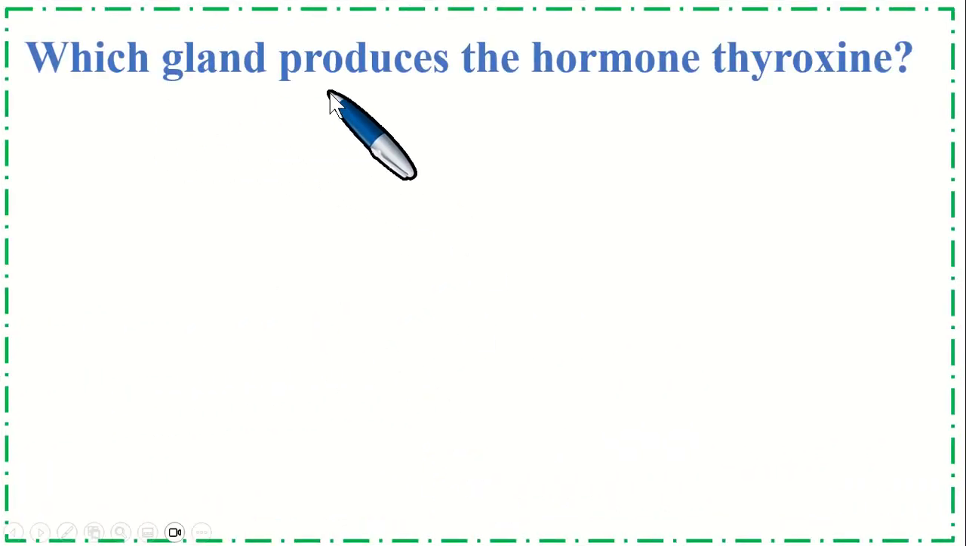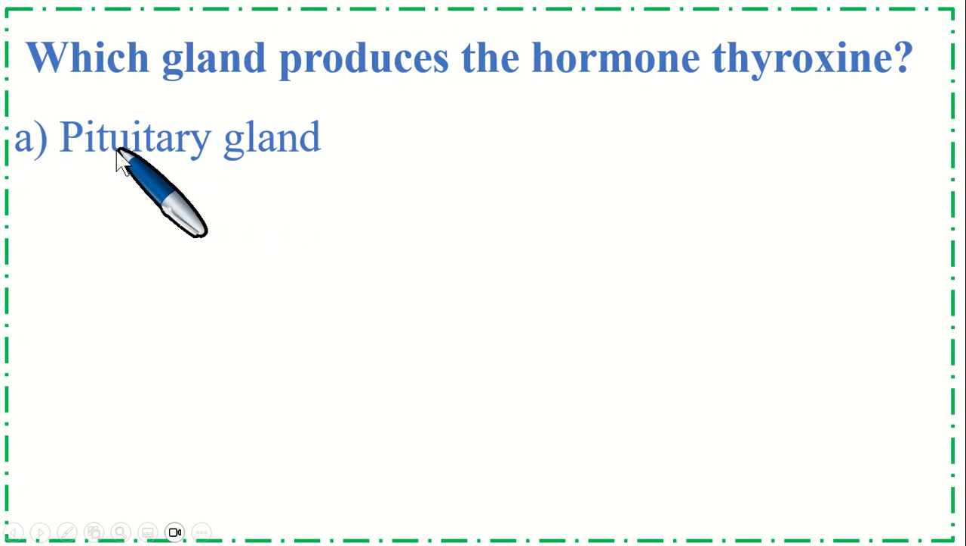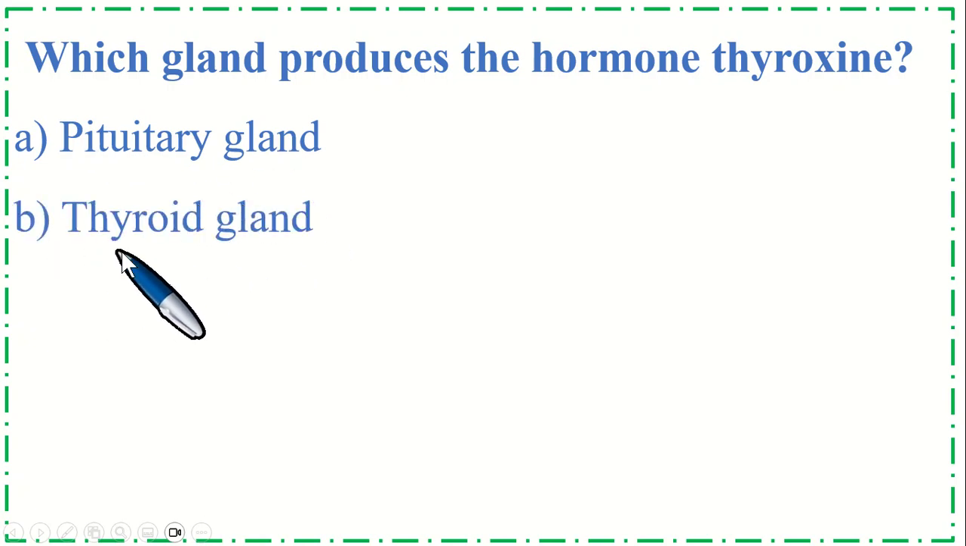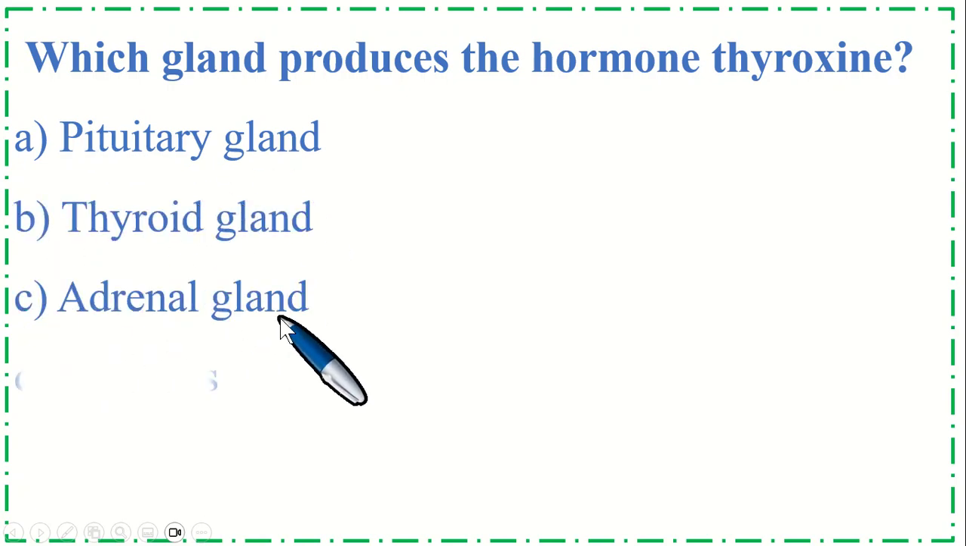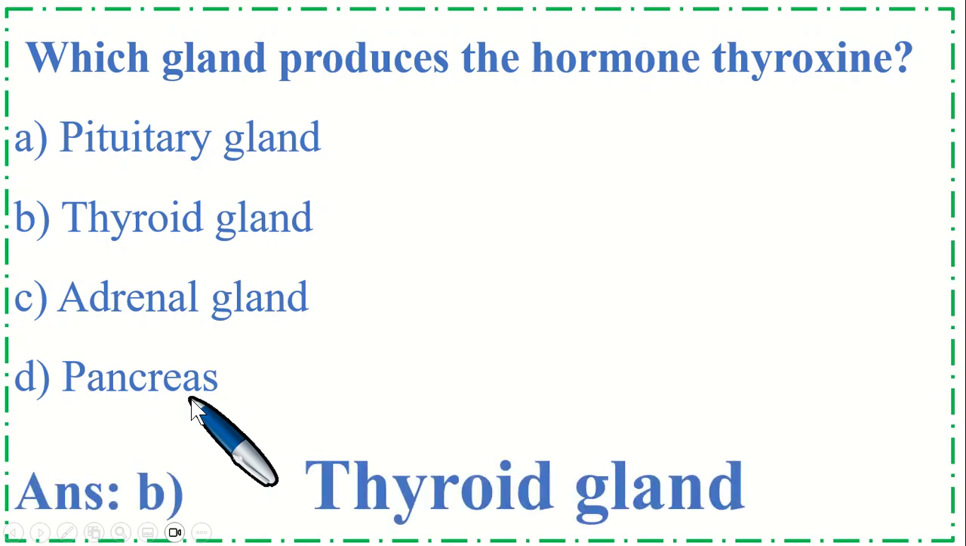Which gland produces the hormone thyroxine? Option A pituitary gland, B thyroid gland, C adrenal gland, and option D pancreas. So the correct option is B thyroid gland.